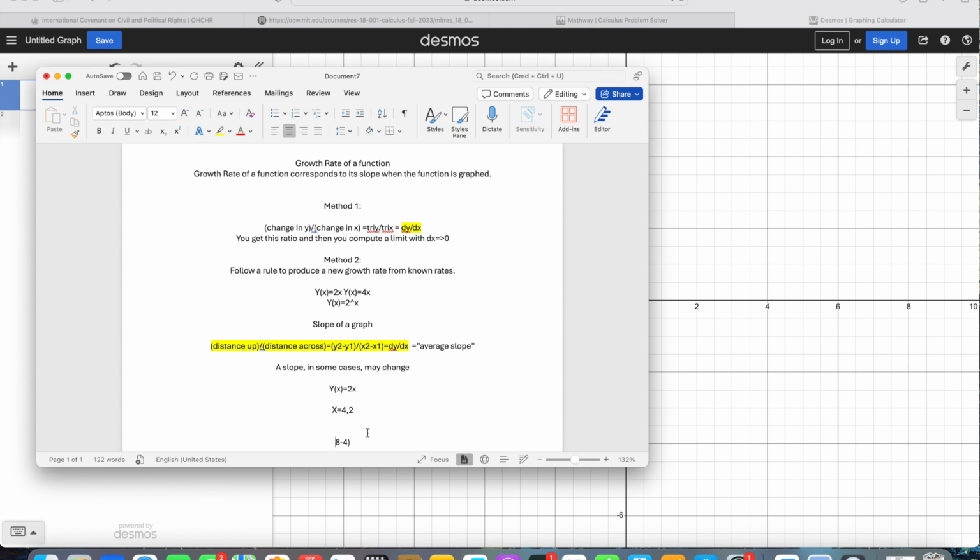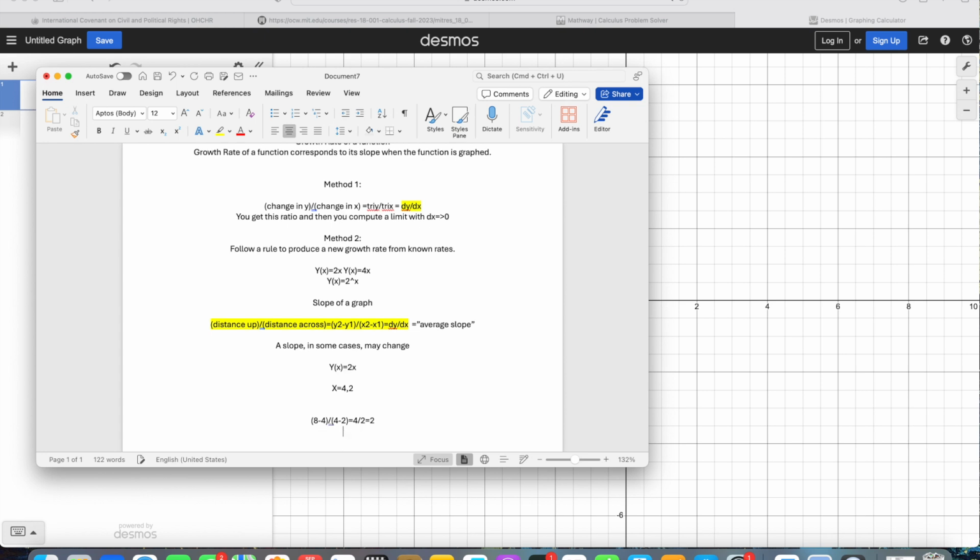And we're going to have this divided by 4 minus 2 for the bottom part, because it's just going to be the x values. So what do we get here? We get 4 divided by 2, which is equal to 2. That's the average slope.